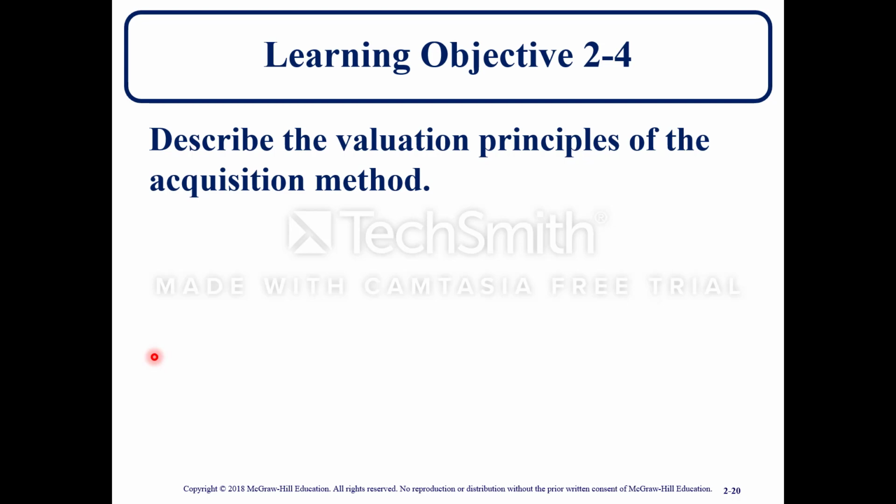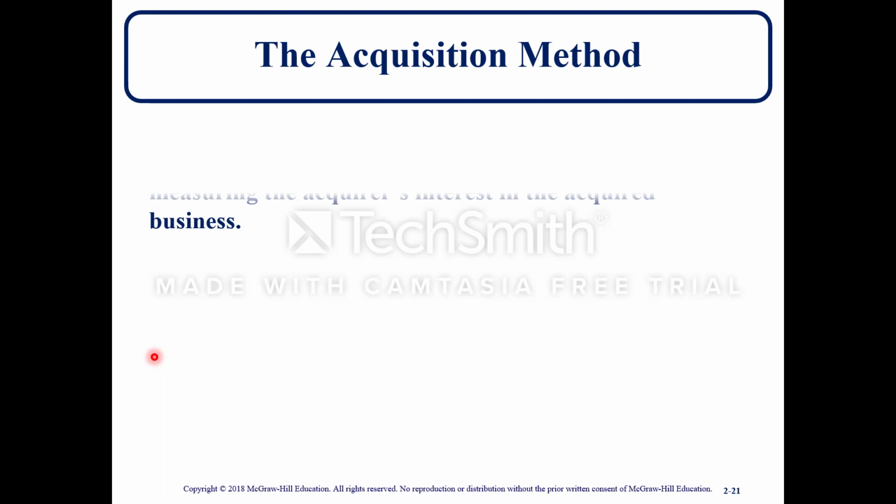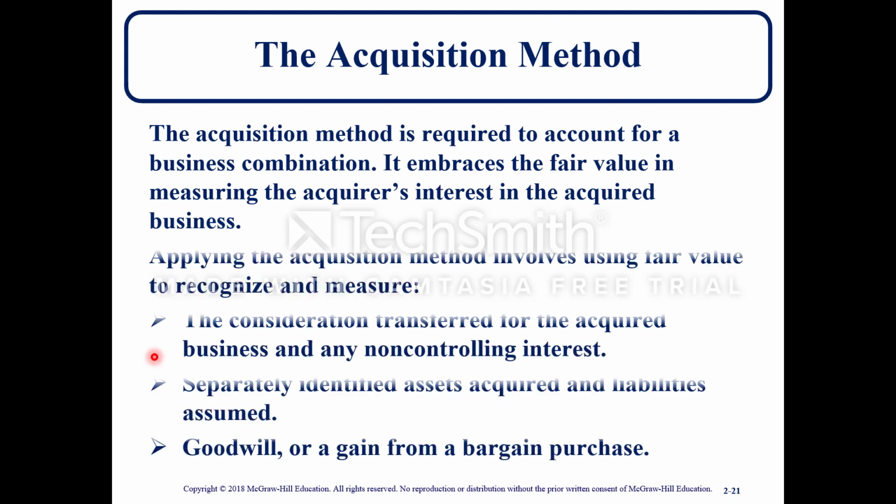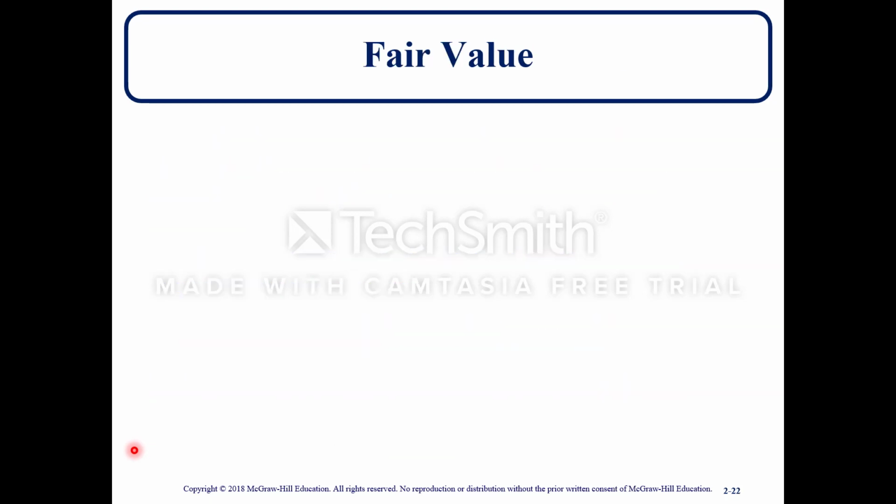Learning Objective 2.4, describe the valuation principles of the acquisition method. The acquisition method is required to account for a business combination. It embraces fair value in measuring the acquirer's interest in the acquired business. Applying the acquisition method involves using fair value to recognize and measure the consideration transferred for the acquired business and any non-controlling interest, separately identified assets acquired and liabilities assumed, and goodwill or gain from bargain purchase.